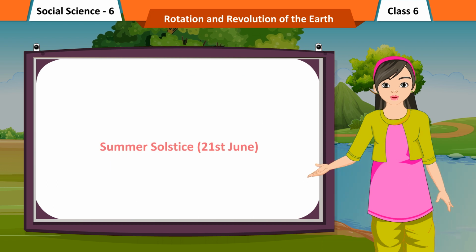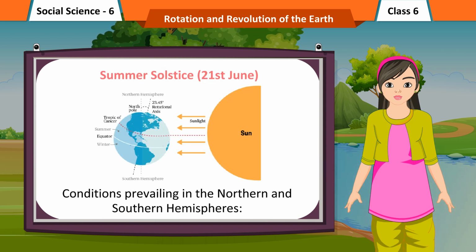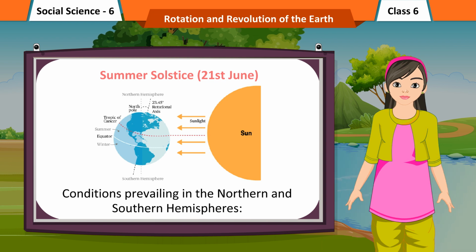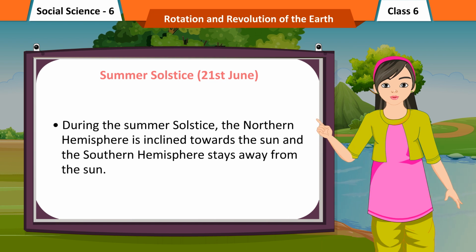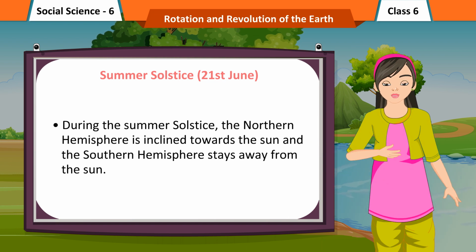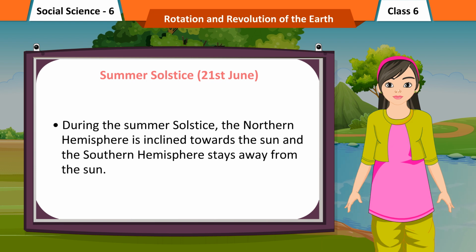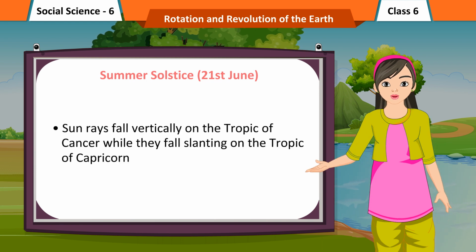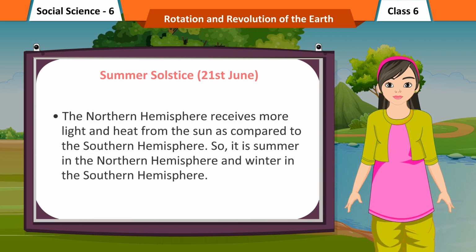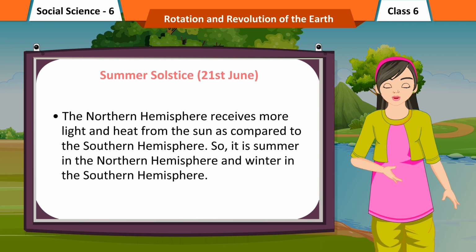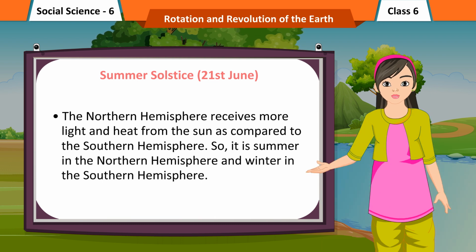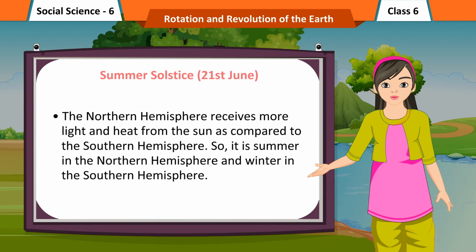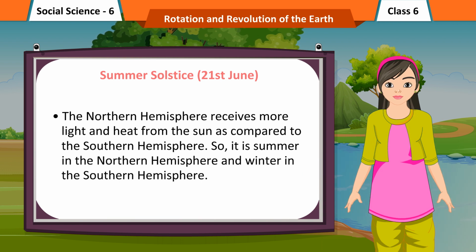Summer solstice, 21st June. Conditions prevailing in the northern and southern hemispheres. During the summer solstice, the northern hemisphere is inclined towards the Sun and the southern hemisphere stays away from the Sun. Sun rays fall vertically on the Tropic of Cancer while they fall slanting on the Tropic of Capricorn. The northern hemisphere receives more light and heat from the Sun as compared to the southern hemisphere. So, it is summer in the northern hemisphere and winter in the southern hemisphere.